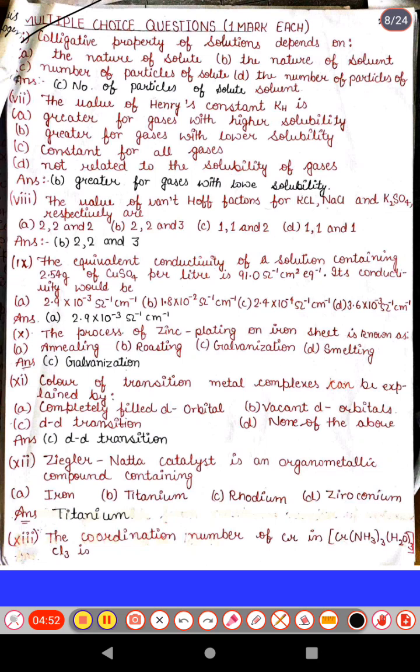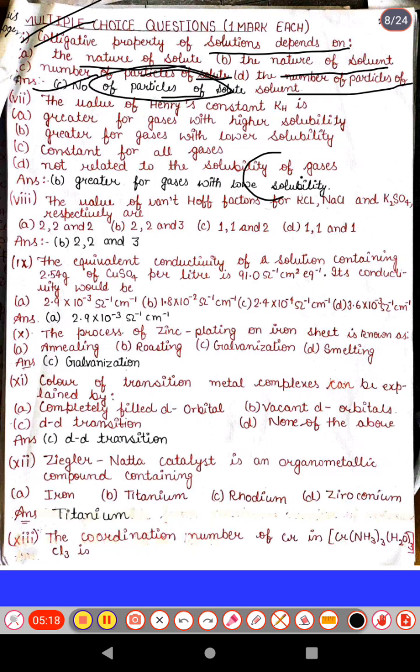Next are the multiple choice questions of 1 mark each. Okay, so let's start with the first question. The first is on colligative property from the Solutions chapter. Colligative property of the solution depends upon: option A, the nature of solute; second, the nature of solvent; third, the number of particles of solute; fourth, the nature of particles of solvent. So the correct answer is the number of particles of solute. As we know, the colligative properties are dependent upon the number of solute particles.